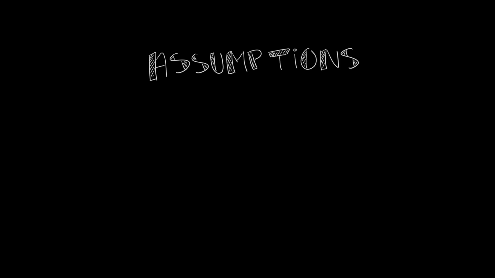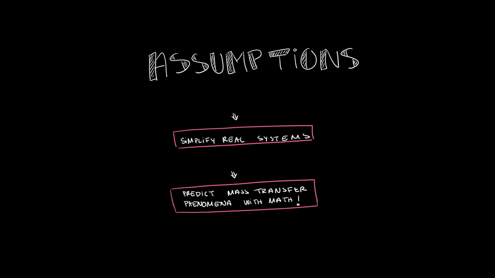You may be wondering, why do we need to think about and clearly state our assumptions when solving all these mass transfer problems? As you may have realized by now, real systems are too complicated to model completely using mathematical equations. Assumptions help simplify the system so that we can try to predict certain phenomena using known principles of mass transfer. In this video, we will go over some of the most common assumptions you will make for solving mass transfer problems.